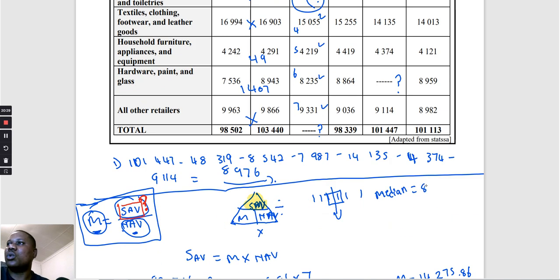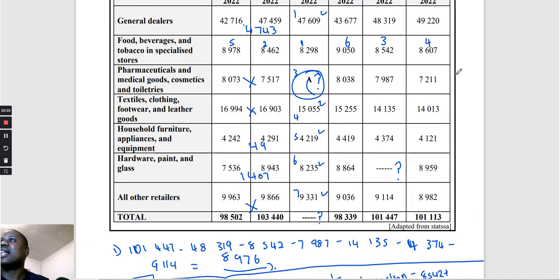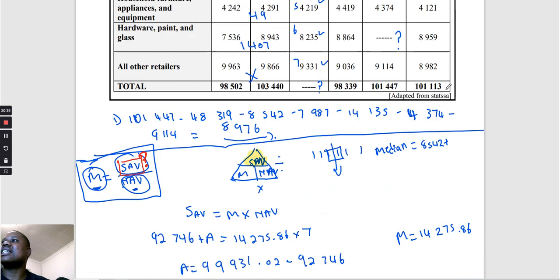8,542 plus, where is the fourth one? The fourth one is 8,607. So 8,542 plus 8,607, then divide by 2.